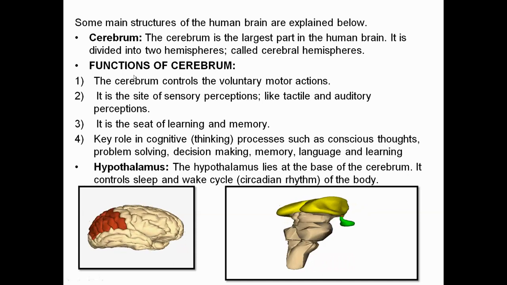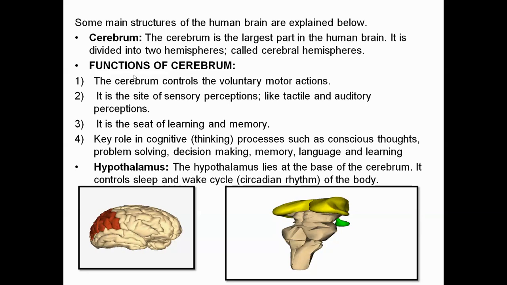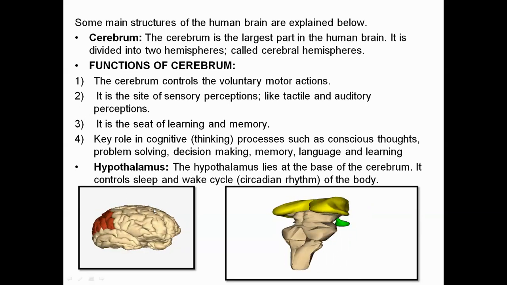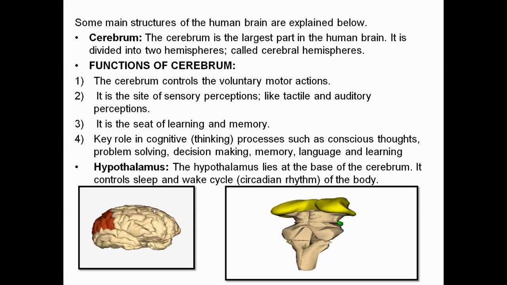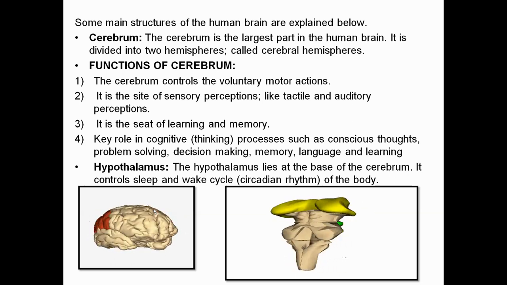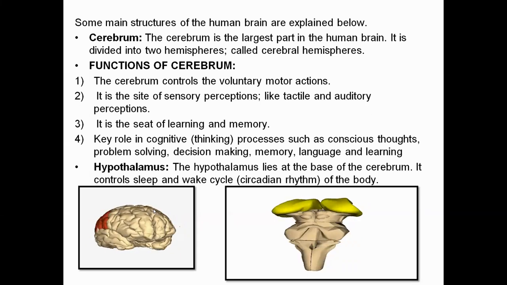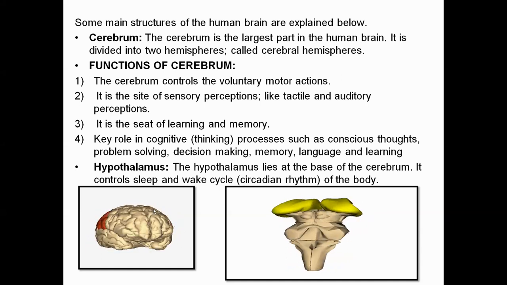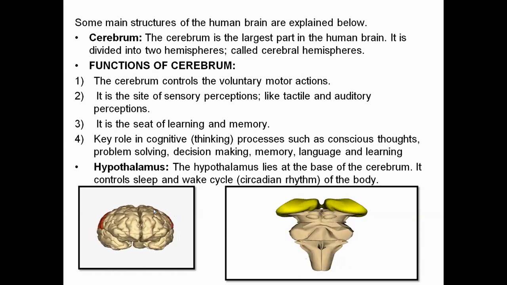The cerebrum is the largest part of the human brain and comprises two hemispheres, that is left and right. Here you can easily recognize this in the animation as well. The functions of the cerebrum are to control voluntary motor action, that is, actions which are under your wish, along with tactile and auditory perception. Please pen down what tactile is. Tactile means related to touch. Any sense related to touch, along with hearing perception, is sensed by the cerebrum.